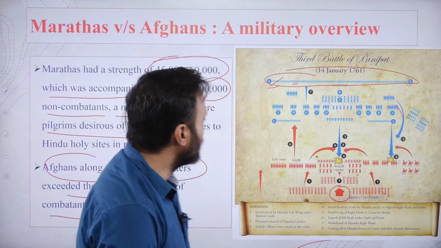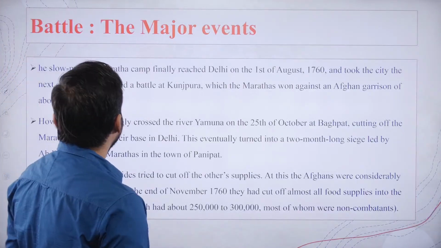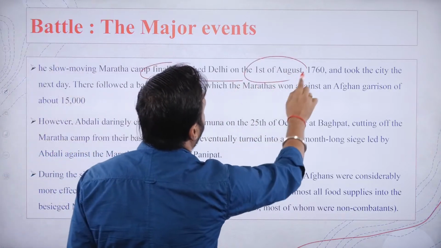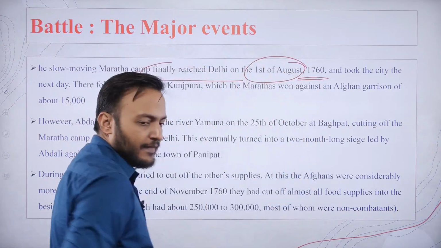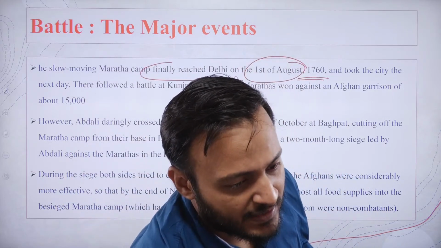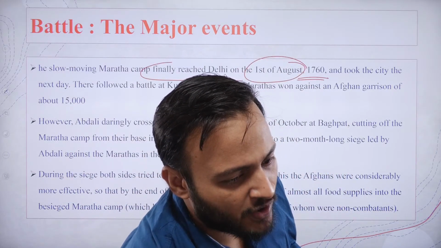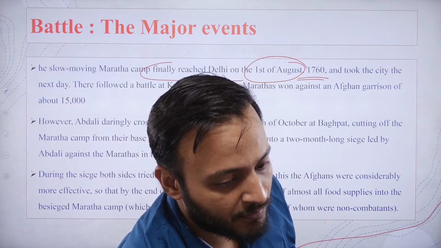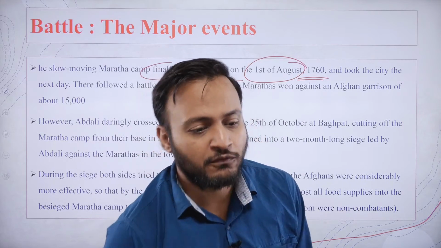The Marathas had reached Delhi on the 1st of August 1760. Remember that the Marathas were coming from a place almost 1000 kilometers away from the place of war.